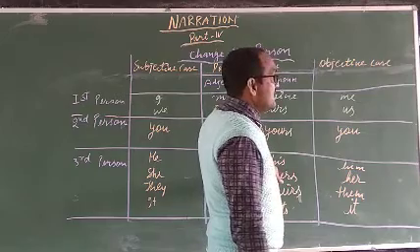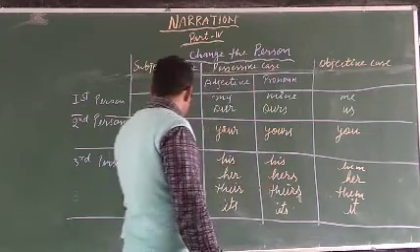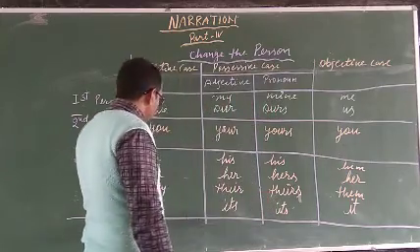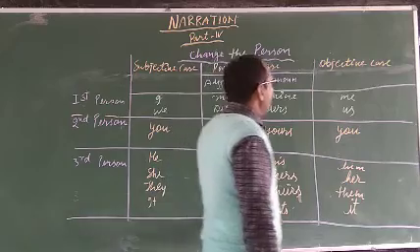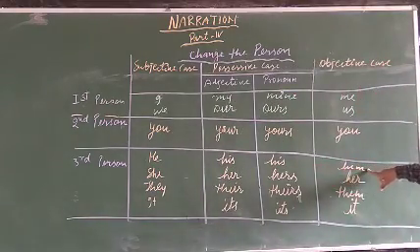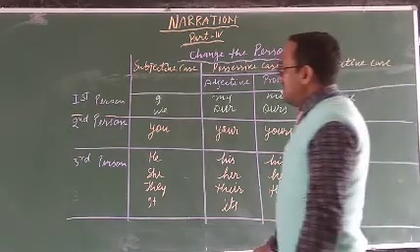In pronoun, it is used for she, her and hers; for they, their and theirs; for it, its. Here look, as object: for he, we use him as object, or we can say that him is the object of he. Her is the object of she. Them is the object of they. It is the object of it. Now do you understand this chart?